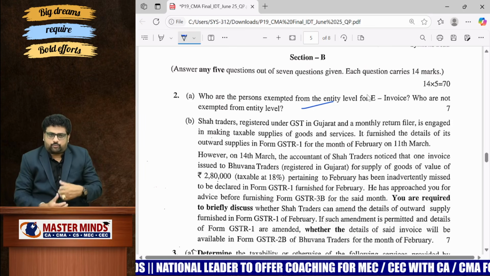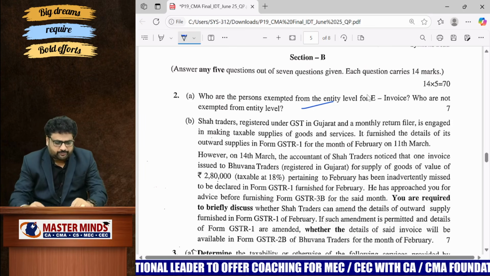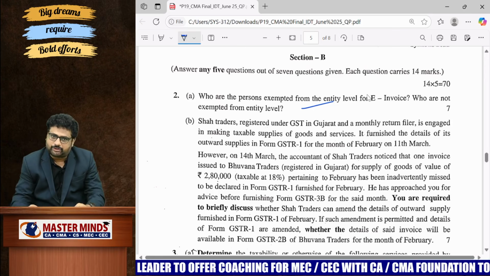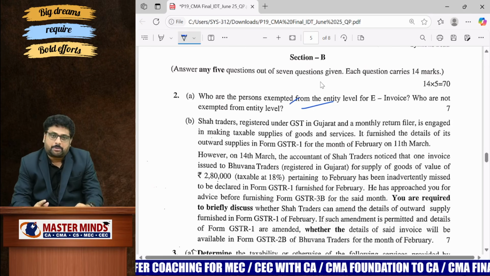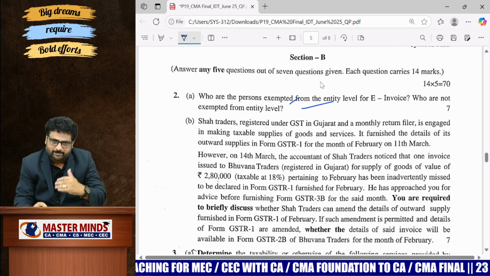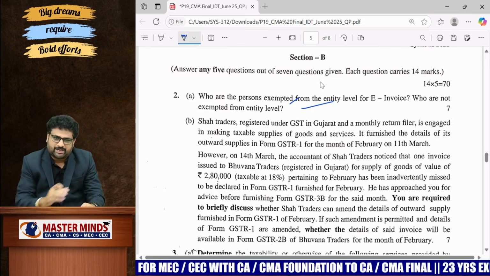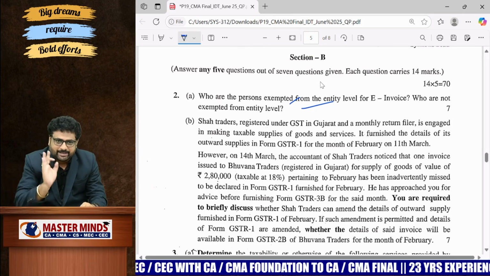So that's why we advised the students to read them, and there was a question posed on this particular chapter. So it is a very straightforward question and easy topic also, but if the students are unaware of this particular chapter, they may lose. Otherwise, it is a very straightforward and easy question here.